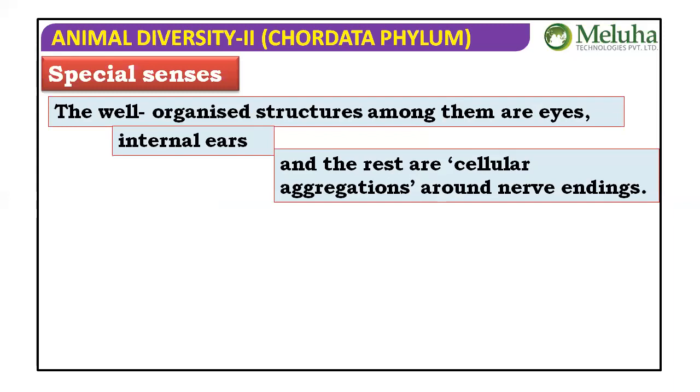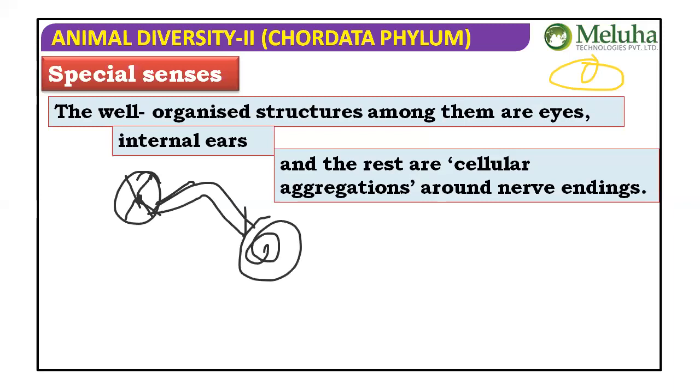Eyes are good, a pair of well-organized eyes. And internal ears, as we said, have the tympanum, which continues with the columella and then with the internal ear. The semicircular canals are present, and development is okay.